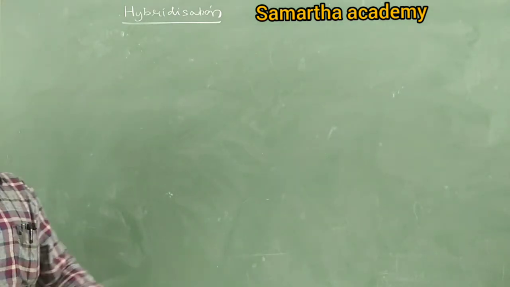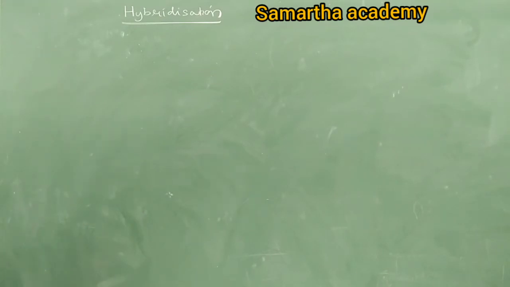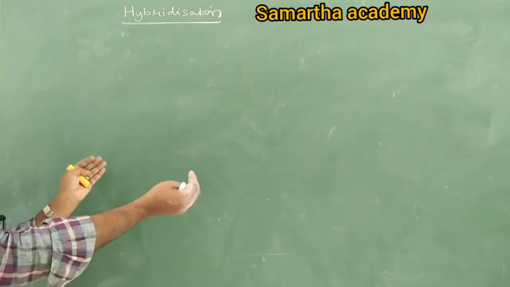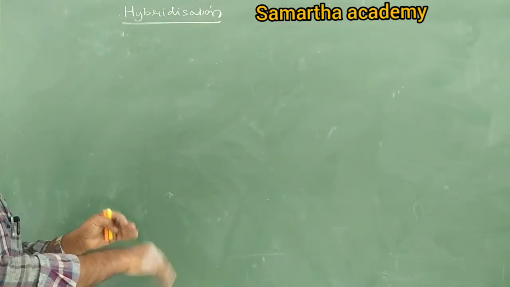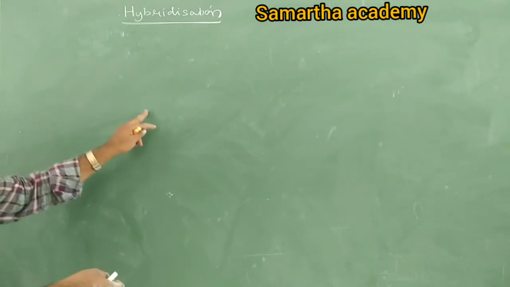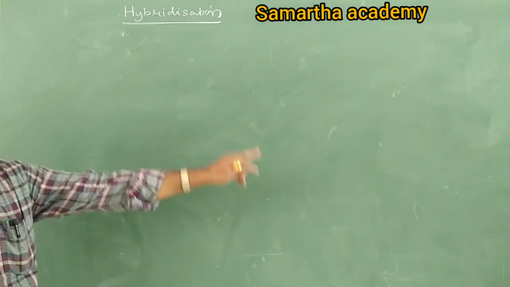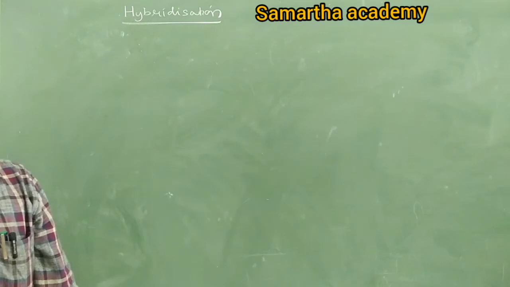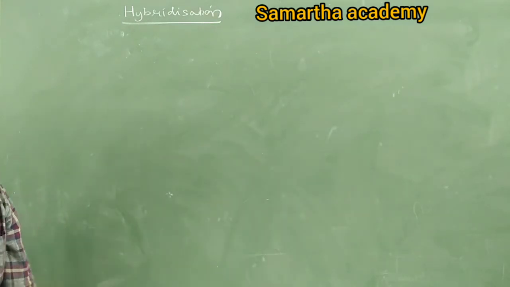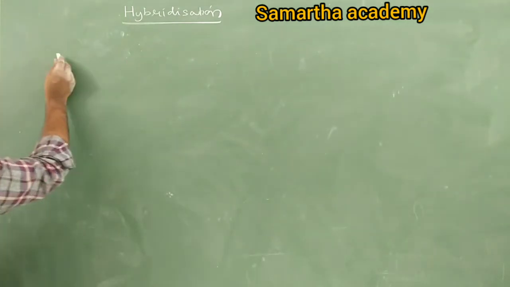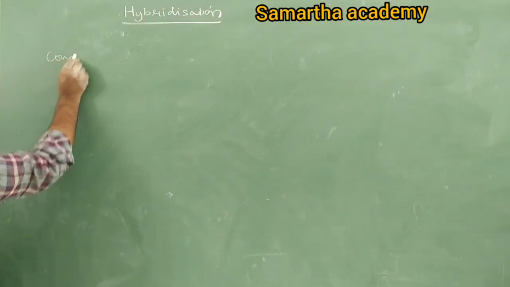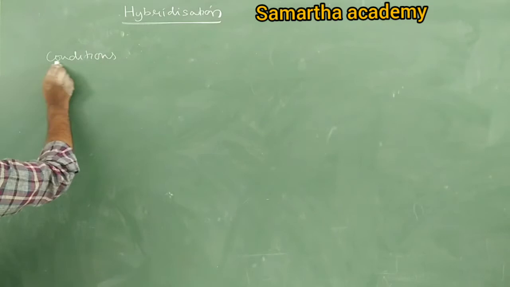The number of new hybrid orbitals formed is equal to the number of atomic orbitals undergoing hybridization. Suppose one s and one p undergo hybridization, how many hybrid orbitals does it form? Two hybrid orbitals. Right? So this phenomenon is called hybridization. Next, what are the conditions? Tell me the conditions for hybridization.